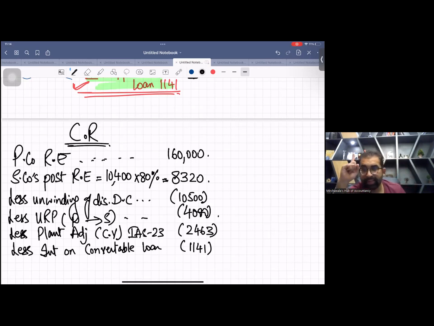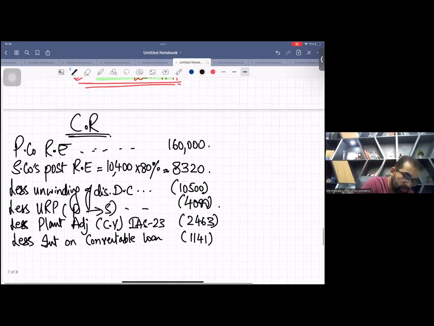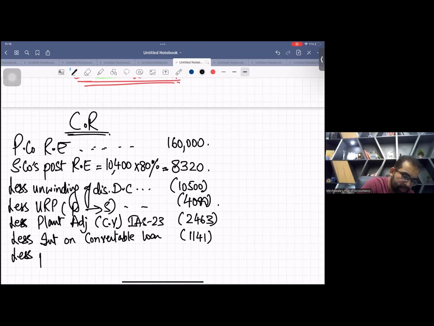I think we have done all of them. One thing we forgot. Yes, there was an error in the question at the start. They have wrongly included the professional fees in the investment. Professional cost of takeover is always an expense. Go and check the first paragraph, less professional cost of takeover, 10,000. Yes, it's an expense. Everything is done.